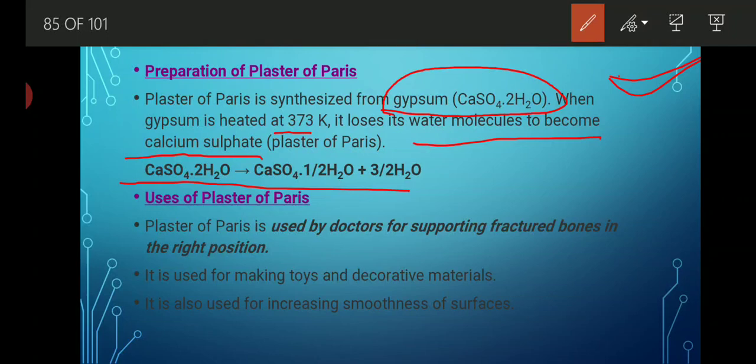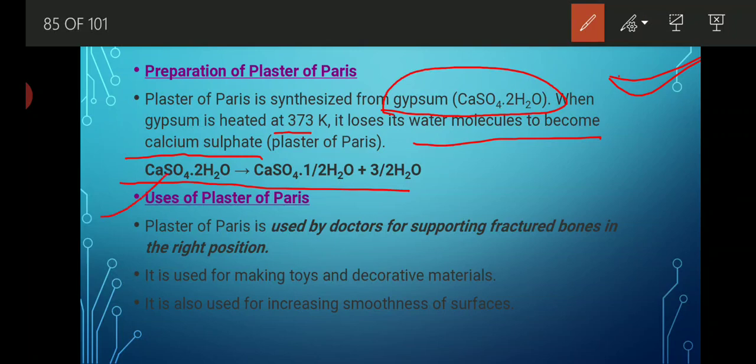Now, how is it prepared? The formula of gypsum is CaSO4.2H2O. It is also a hydrated salt. When it is heated, what will happen? 1.5 molecules of water are liberated, and we get calcium sulfate along with half a water molecule, and that is known as plaster of Paris.